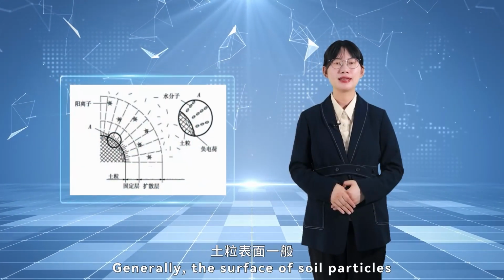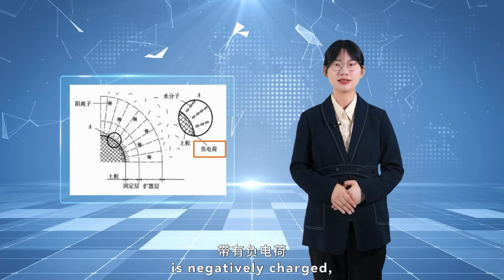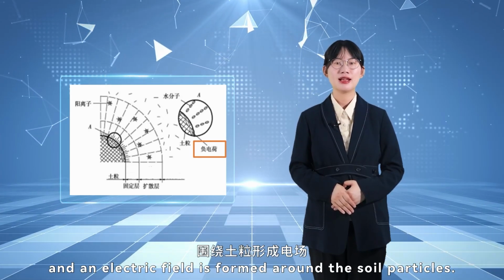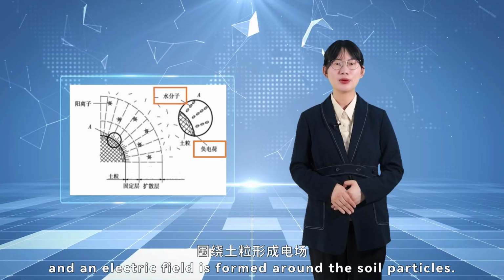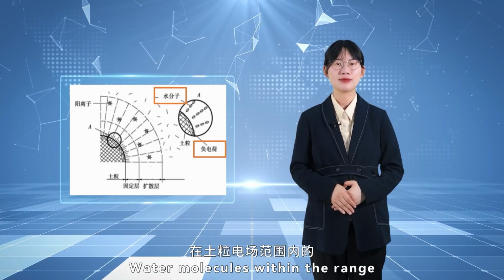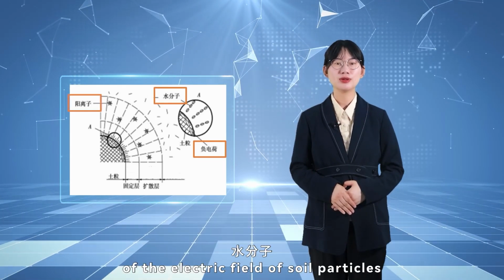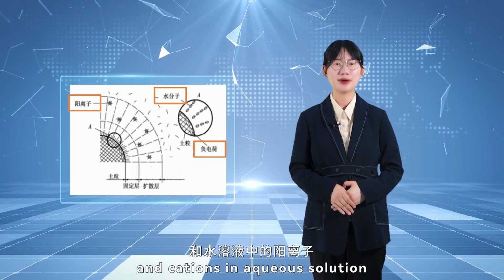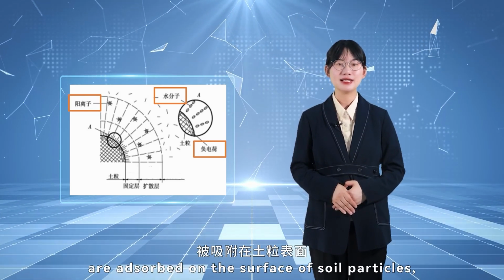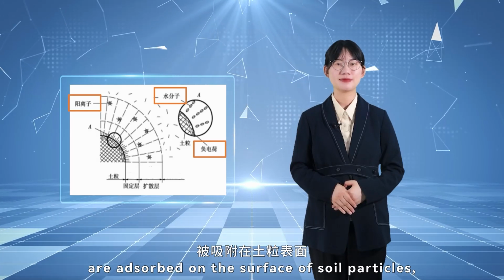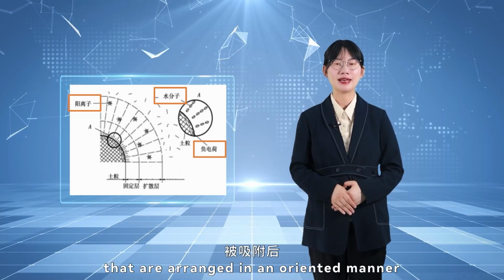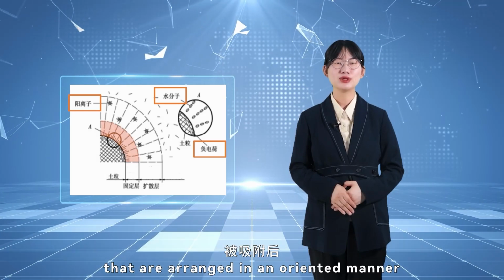Generally, the surface of soil particles is negatively charged, and an electric field is formed around the soil particles. Water molecules within the range of the electric field of soil particles and cations in aqueous solution are absorbed on the surface of soil particles, forming polar water molecules that are arranged in an oriented manner.